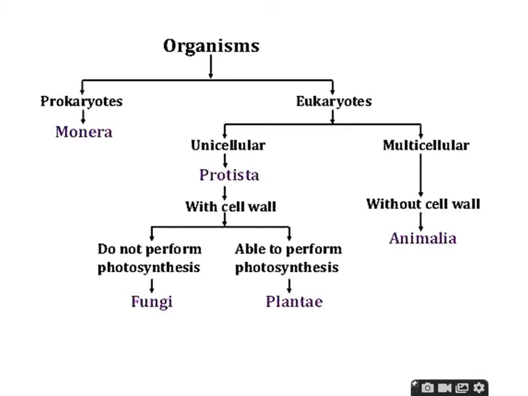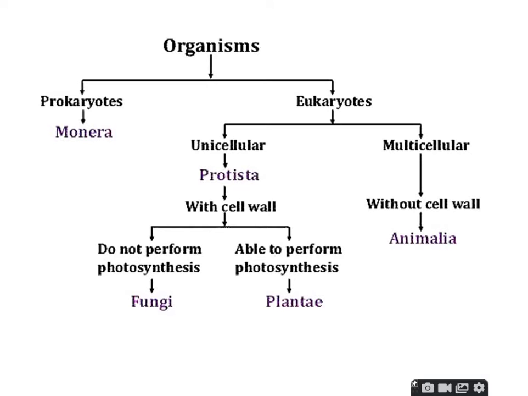Prokaryotes means pre-karyotes, organisms that do not have a definite nucleus. Eukaryotes have a definite nucleus in their cells. So Monera comes from the prokaryote cells; they do not have a proper nucleus in their organisms.